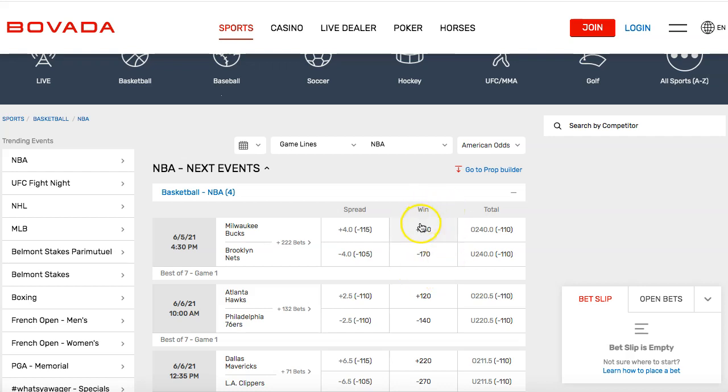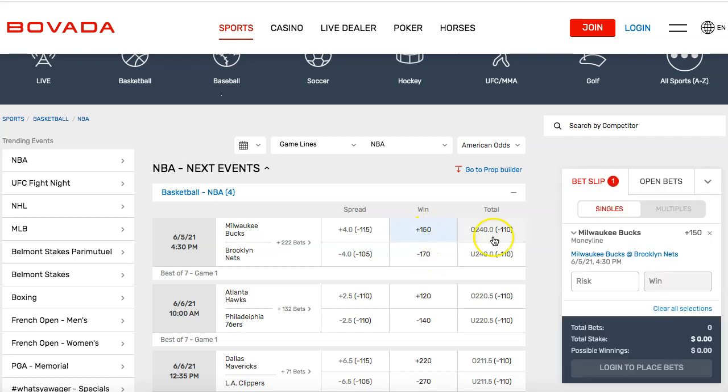What do these numbers mean? So when there's a plus, that means you're an underdog. When you're a minus, that means you're the favorite. So for game 1, the Nets are a favorite, okay? So if you bet $100 on the Bucks, you're going to win 150. If you bet that same 100 on the Nets, you're going to win a lot less than 100. So let me show you guys this. If you go to Bucks, risk 100, you win 150, and you get this 100 back. Now you have $250 to play with. That same 100, you bet on the Nets, you win $58. Does that make sense? So those are the odds.